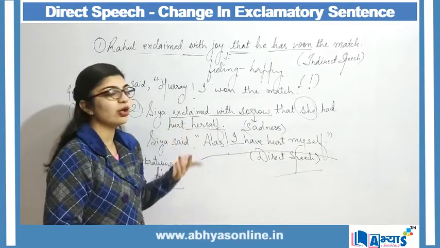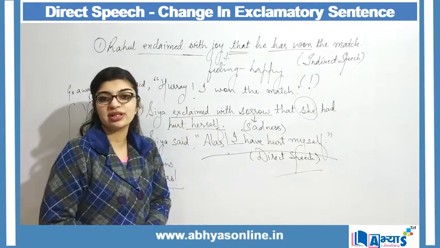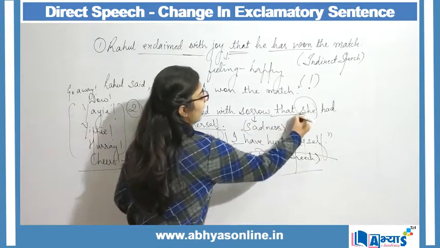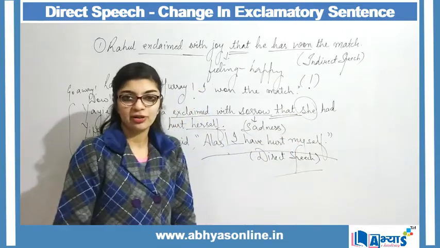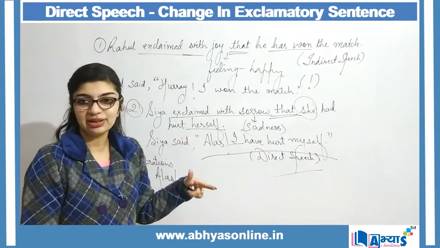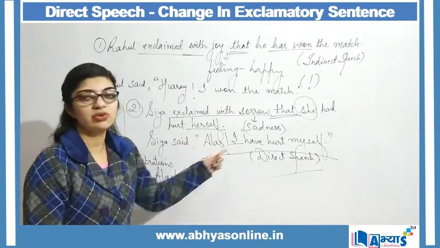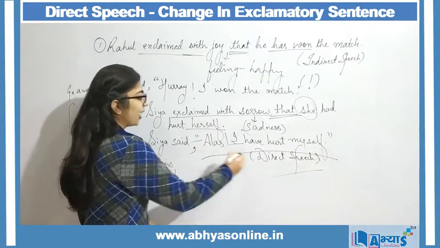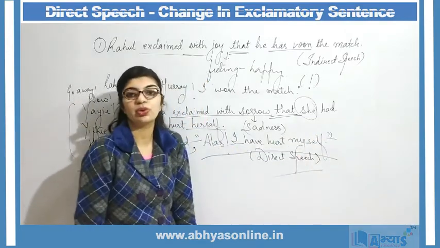In indirect form, no usage of inverted commas is required. Instead, we make use of the helping verb, that, which acts as a connector. But in direct speech, we do not make use of that. Instead, we make use of commas and place the statement within the inverted commas.